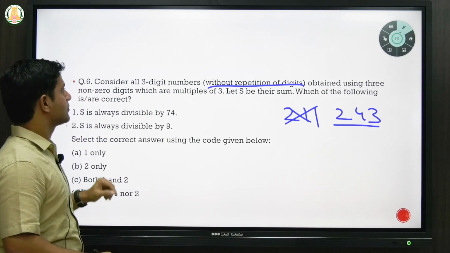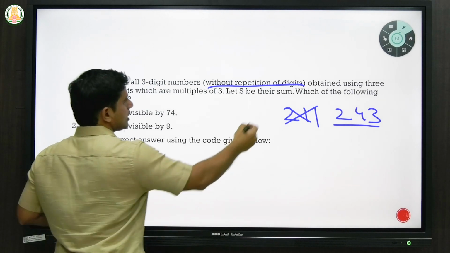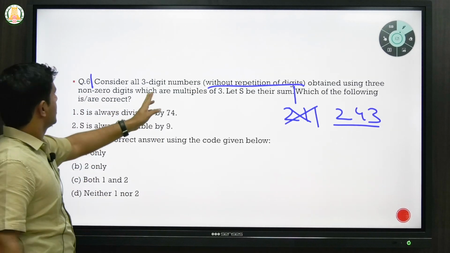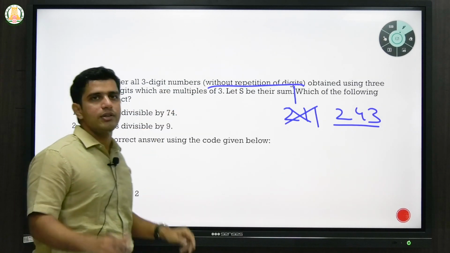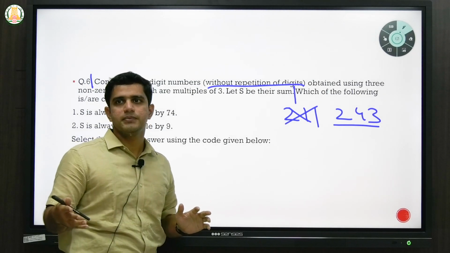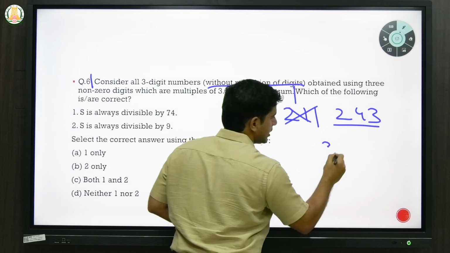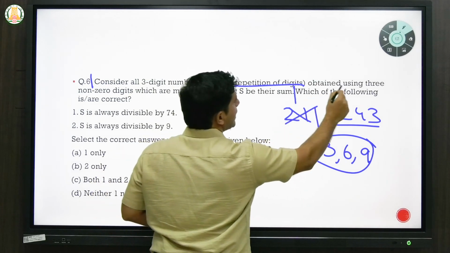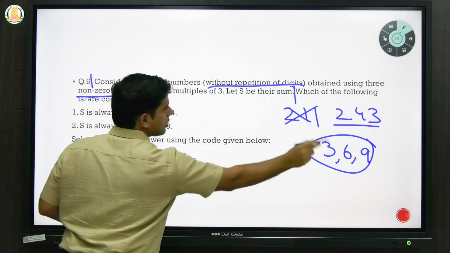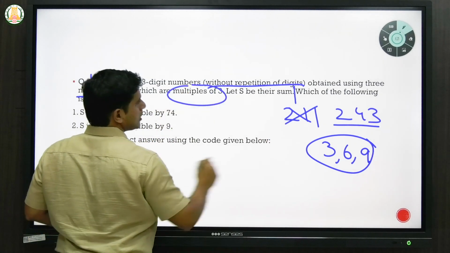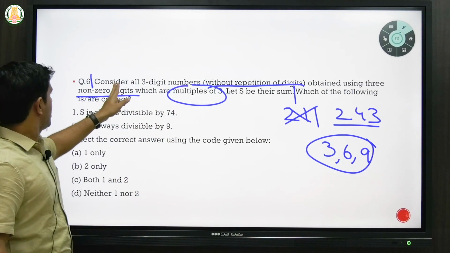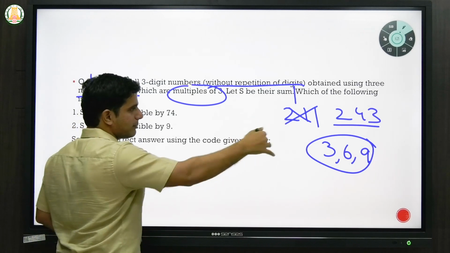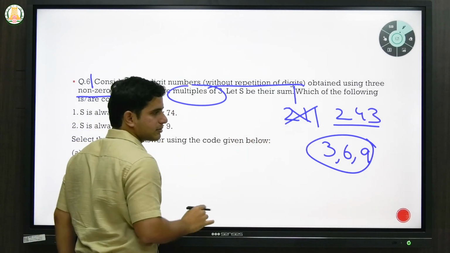Let S be their sum. So we'll see only till here; we'll see the next part later. Now he's saying the digits are multiples of 3. So from 1 to 9, which digits are multiples of 3? Okay, 3, 6, 9 are the multiples of 3. So what is he saying? Obtained using 3 non-zero digits, all multiples of 3. So we have to make all 3-digit numbers possible with these 3 digits. Can you tell me the different possible numbers using only these 3 digits?